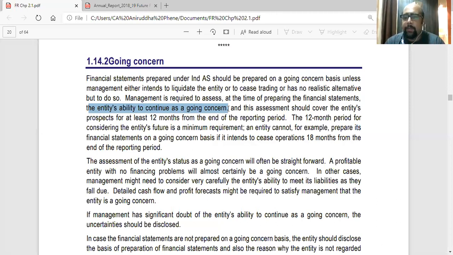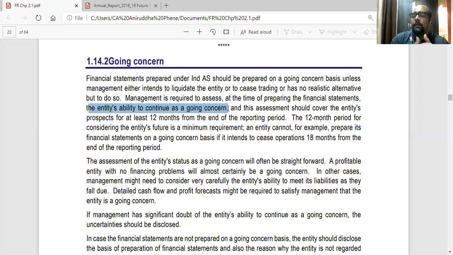So they are saying at least 12 months. The 12-month period for considering the entity's future is a minimum requirement. An entity cannot, for example, prepare its statements on a going concern basis if it intends to cease operations 18 months from the end of the reporting period. So 12 months is just a minimum time frame they have given.